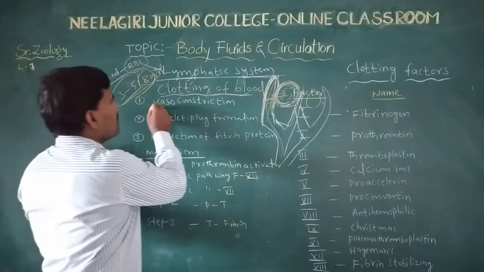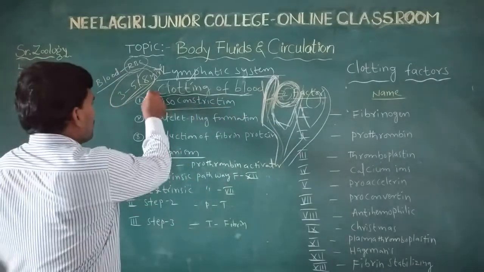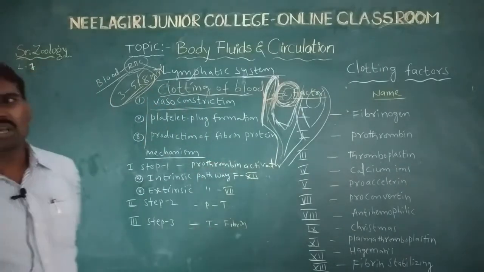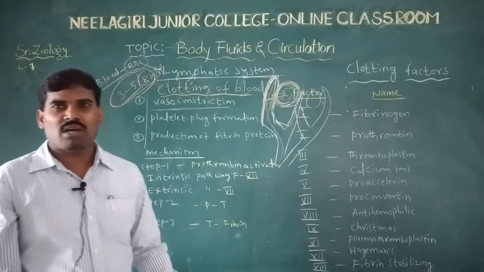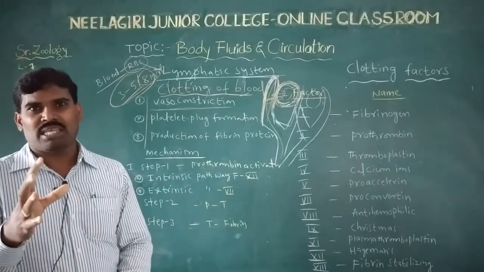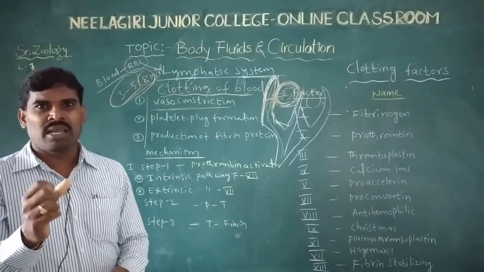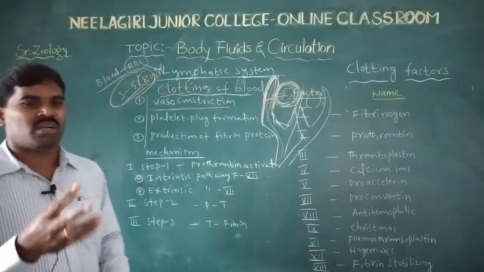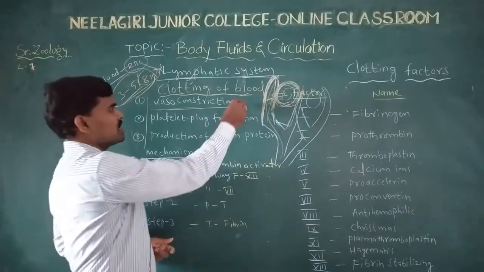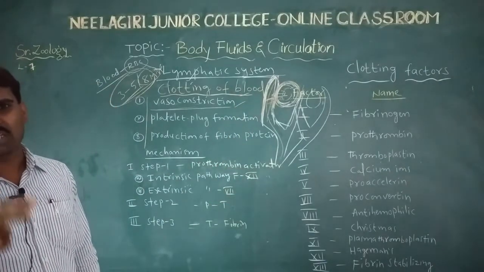There are three parts to this. First, vasoconstriction. Whenever a blood vessel is injured, it immediately constricts.